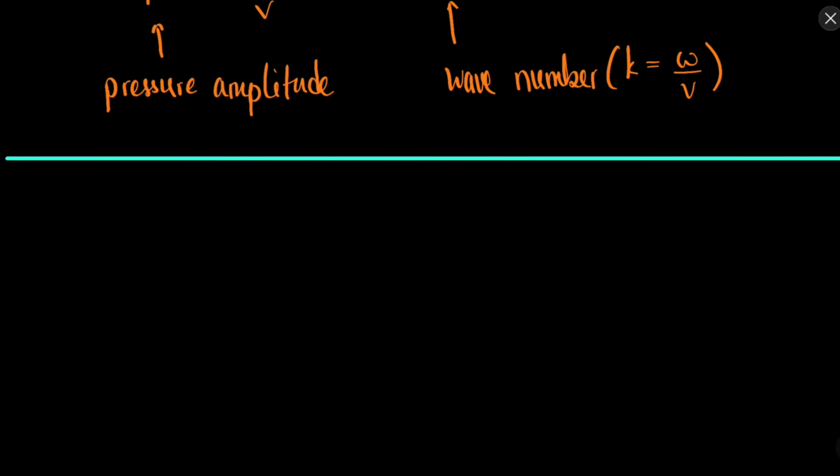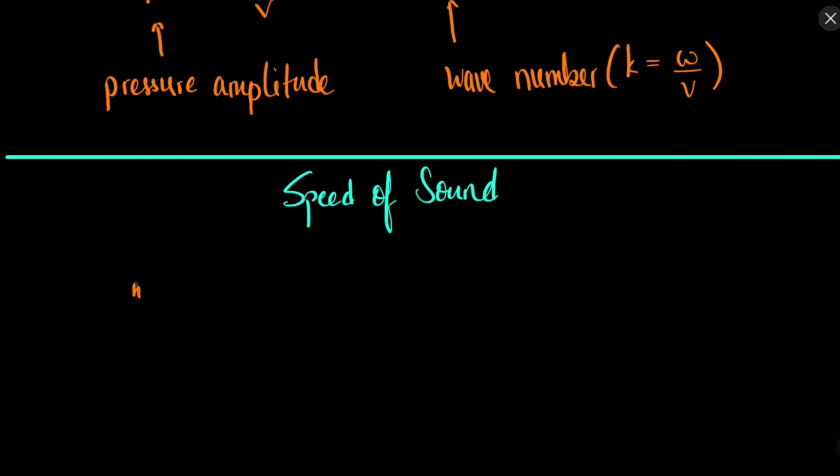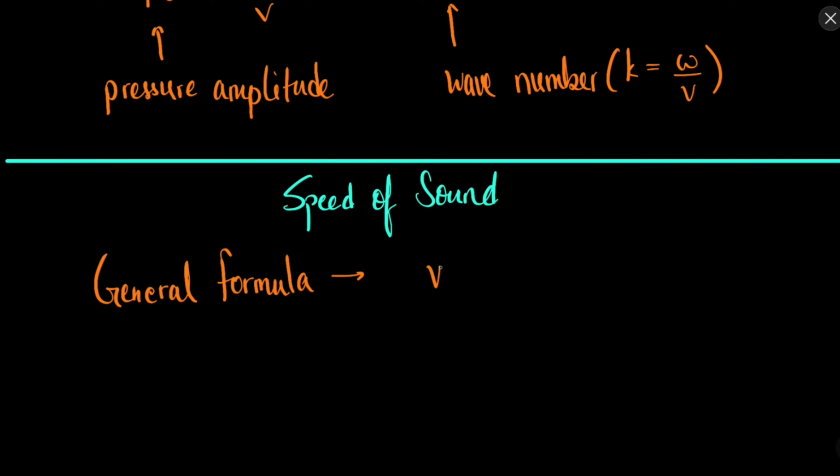Now we can also find the speed of sound. We will try to write the speed of sound in different materials. The general formula for the speed of sound is V equal to root B by rho.